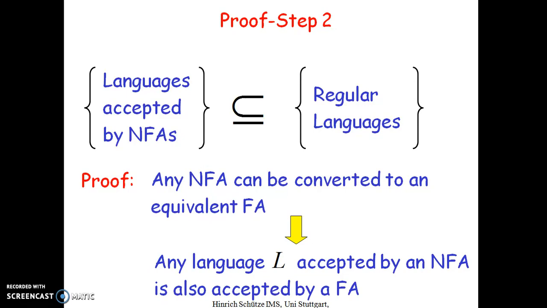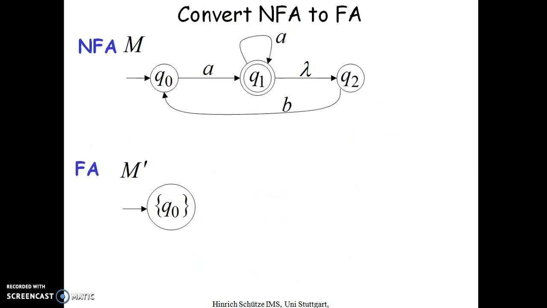Now we are going to see the conversion of one automaton to the other, how to convert the given NFA to a finite automaton. This is the given NFA, which has an epsilon transition. The initial state is Q0, so you keep Q0 as such.